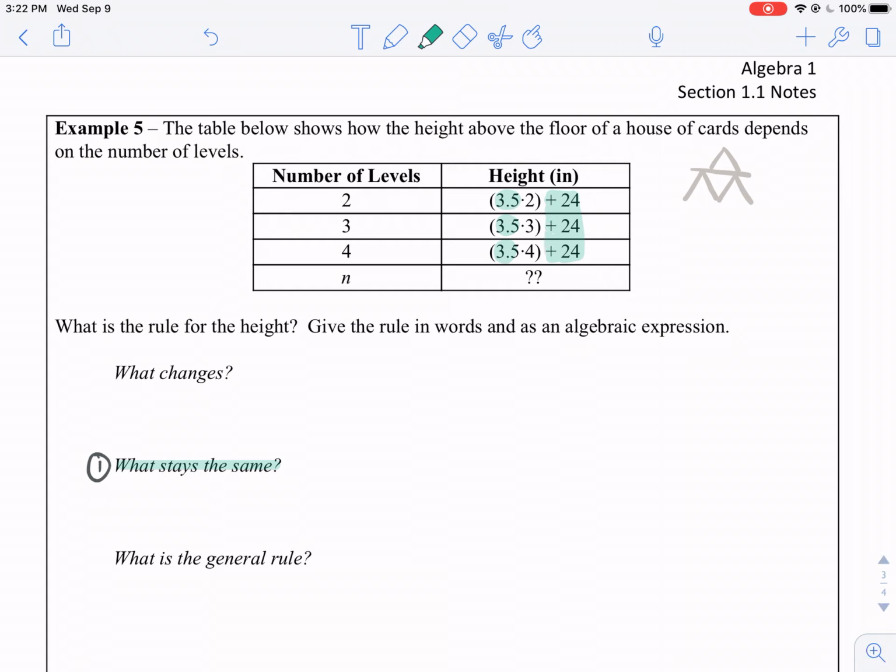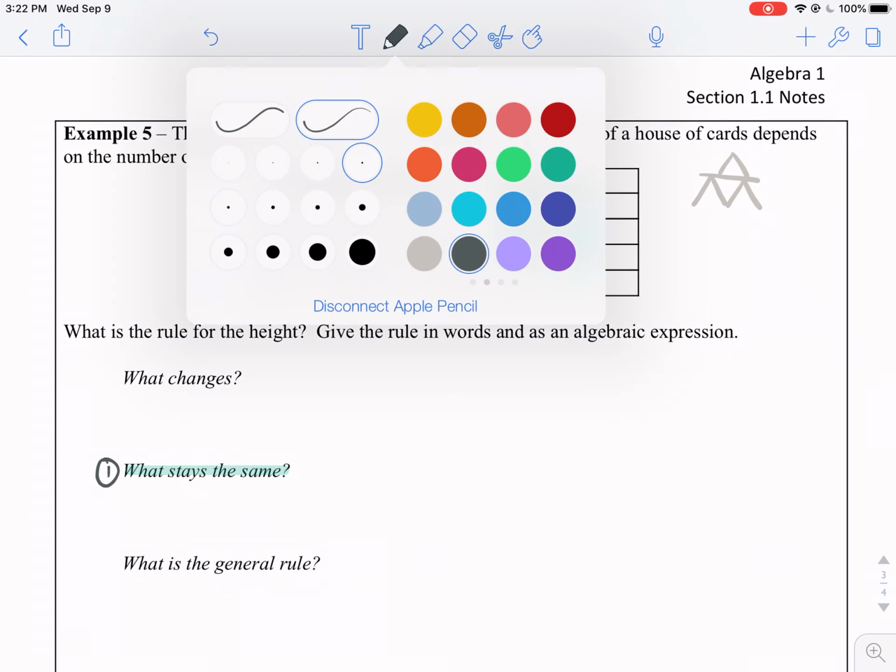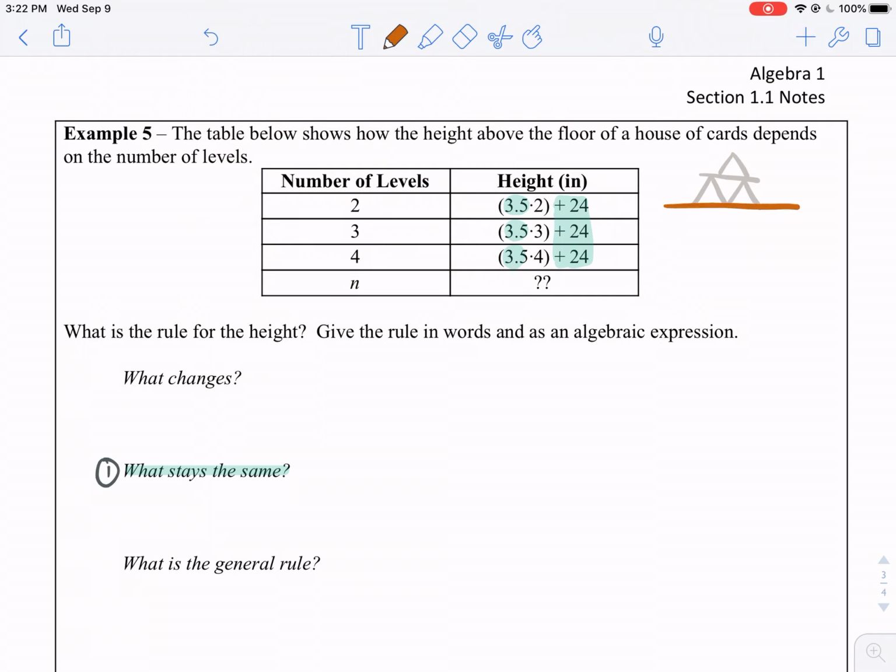Why do you think that is? Well, it might be that the cards are 3.5 inches tall. Maybe the table is 24 inches tall. Maybe they're sitting on a table like this, and this is 24 inches. Maybe? I don't know. Okay, so that's what stays the same.